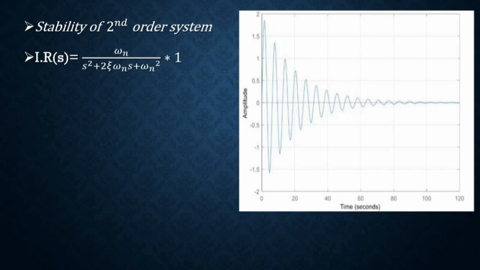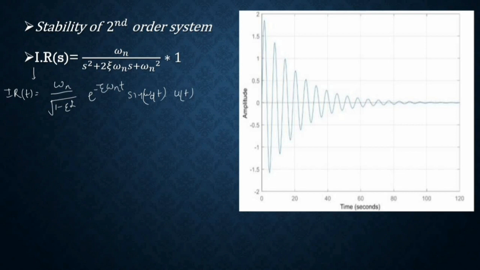If you find out this impulse response in the time domain, by doing the inverse Laplace transform using the partial fraction method, it comes out to be omega n divided by square root of 1 minus zeta square, e raised to power minus zeta omega n t, sine omega d t, u(t).